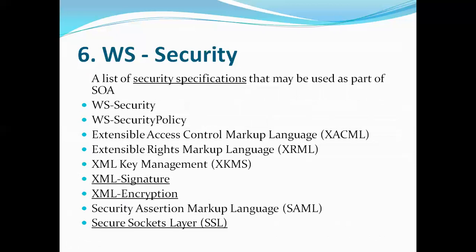Even for financial applications, that security is also provided by web services. Secure socket layer security: generally banking or financial applications use this type of security, and web services provide you this type of security, secure socket layer.